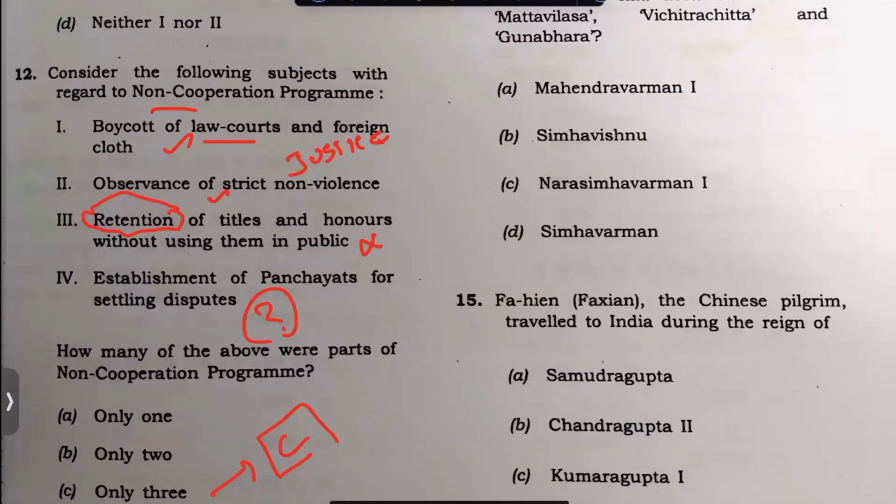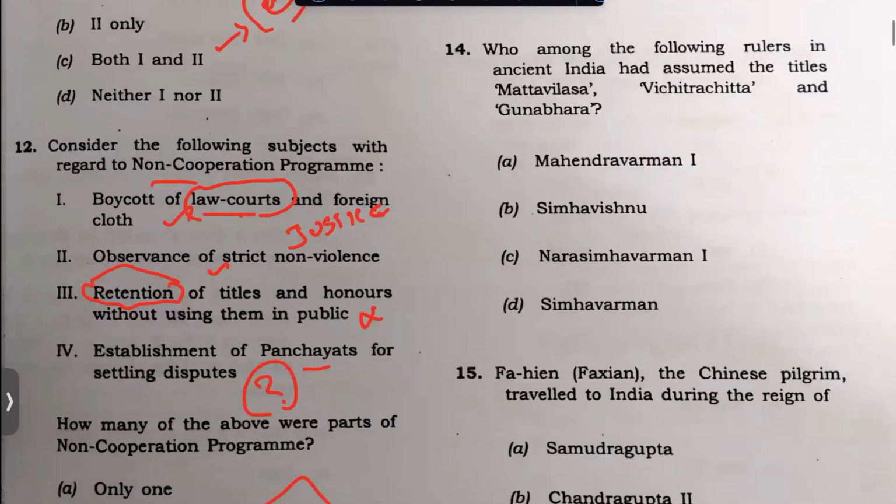The titles and honors, they removed them, as you should actually remove. But when you boycott the law courts, leaving aside the foreign cloth, how are you going to settle disputes in your area? You should have a panchayat, right? So that is the logic of C being correct.